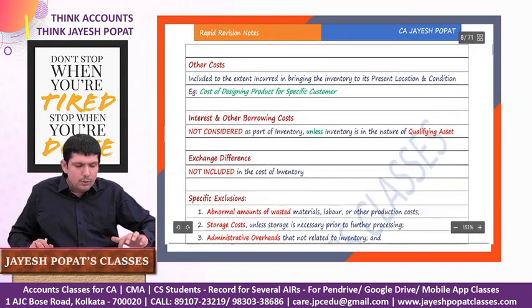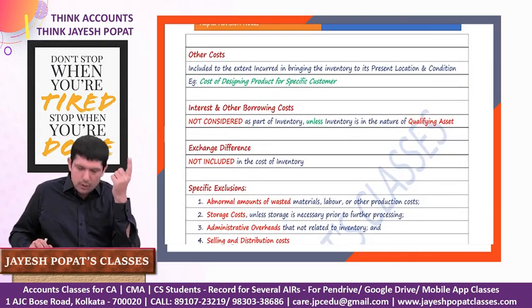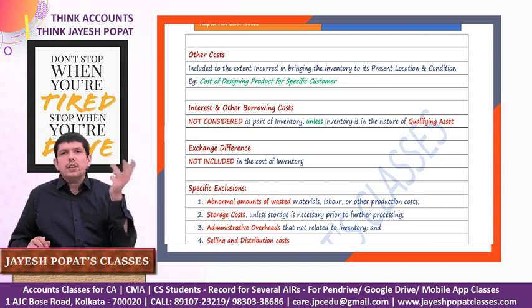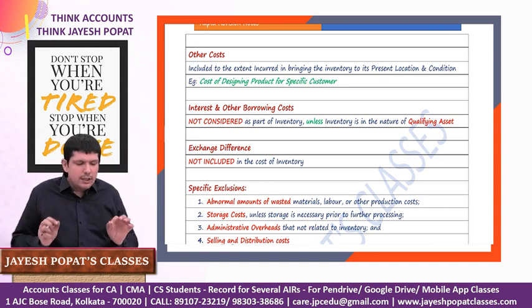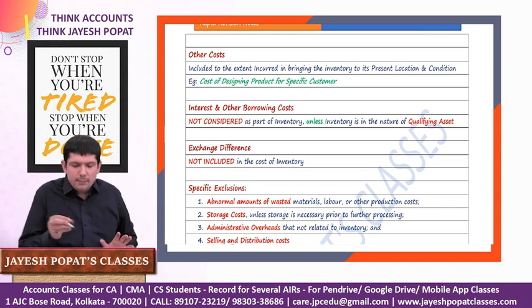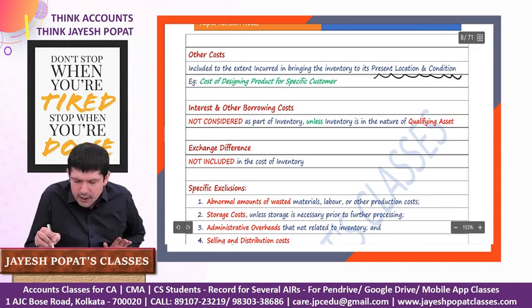Now we'll move on to the next category. We covered the cost of purchase, we covered the conversion cost. Now we'll talk about other costs. These other costs are basically those costs which are incurred in bringing the inventory to its present location and condition.